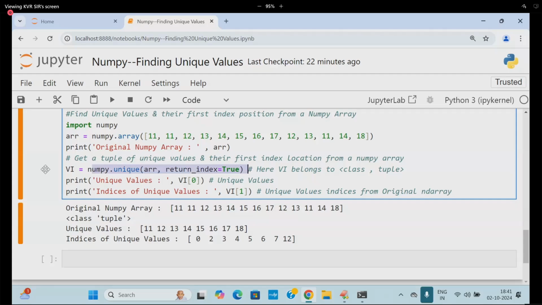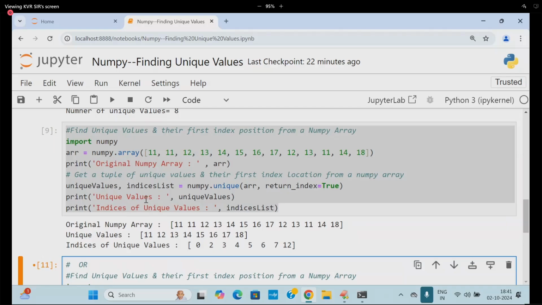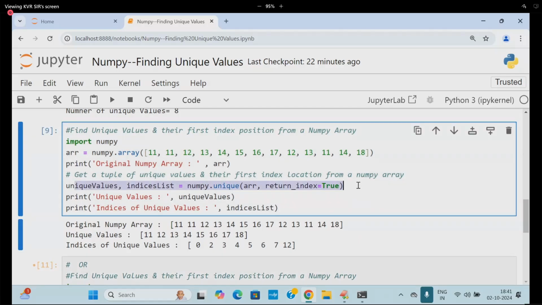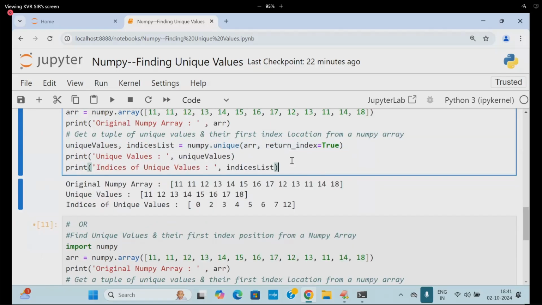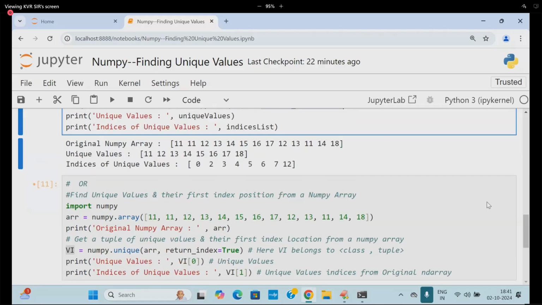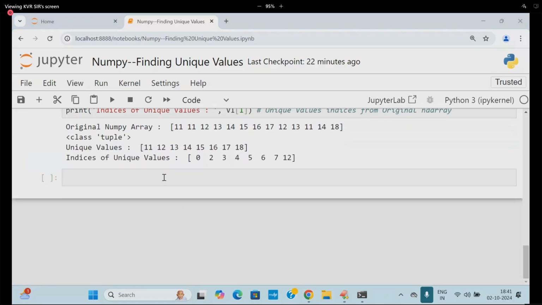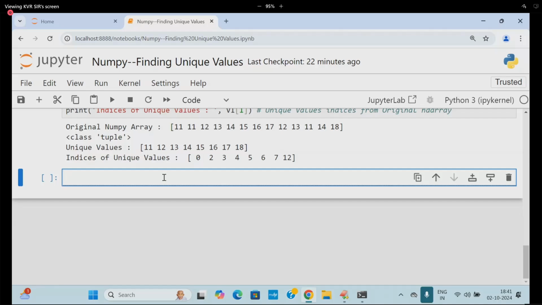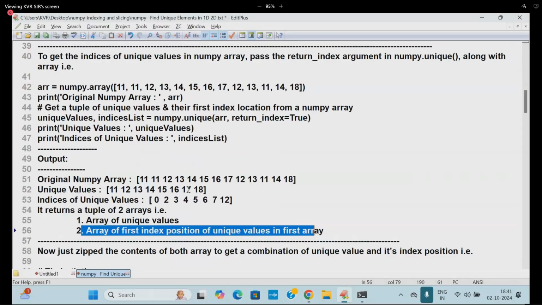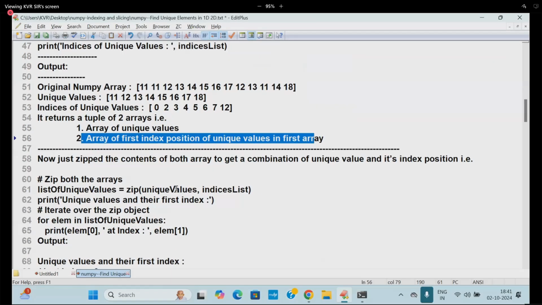Function call with a single element. Function call with what? Multiple elements. So done. Which argument are we using? return_index. Online students, is it clear? Respond without emojis. Keep your hands on the subject. You need to respond. Okay, good. Let us move further. Okay, students. Now I'm going to print it. So coming to this place.